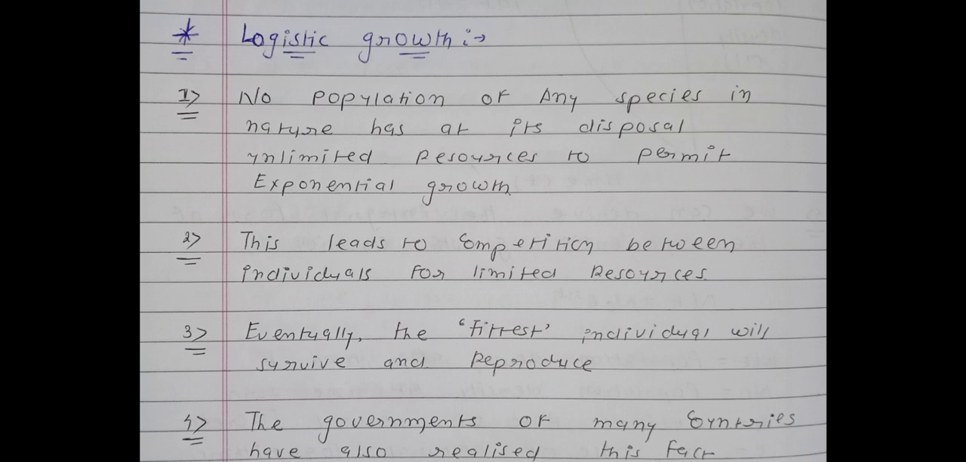Point number 2: this leads to competition between individuals for the limited resources. If resources are limited, then of course there will be competition in a particular population of living organisms. For example, if there is only one pond or one lake in a forest region, then there will be competition for the water. Point number 3: eventually the fittest individual will survive and reproduce. You know the survival of the fittest, so the individual having the best genes will be able to survive.